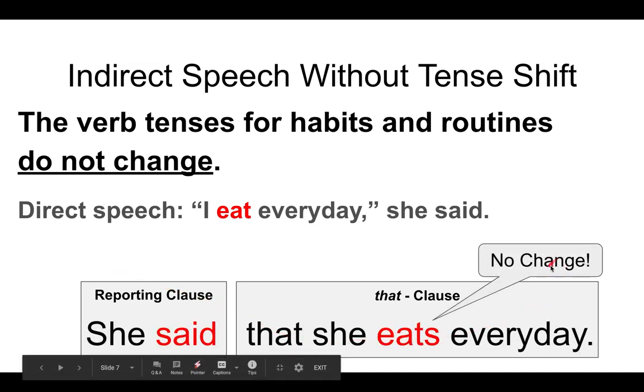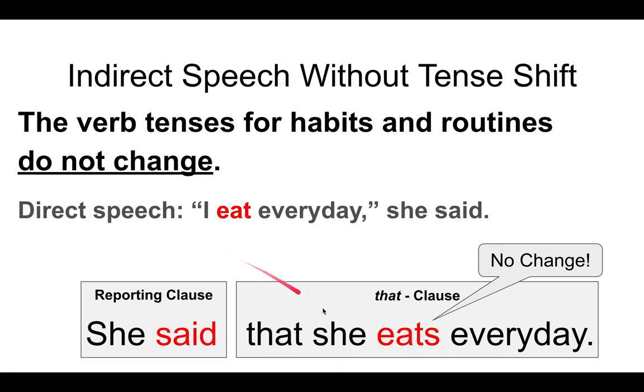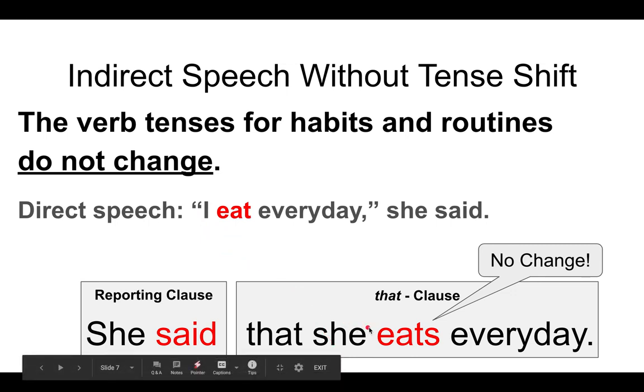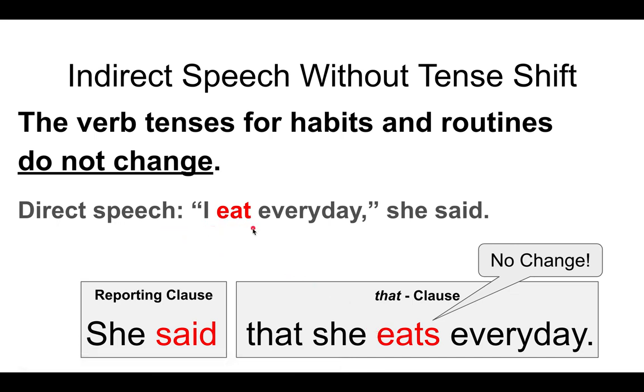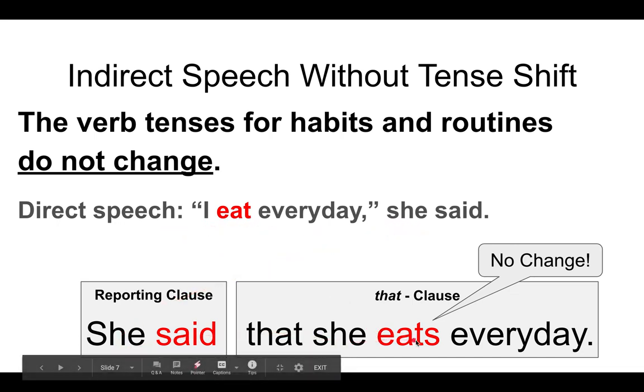And there is no change. The only change is that we add an s because it's she, not I, but it is still the simple present. It has not been backshifted. Okay, so direct speech, I eat every day, she said. She said that she eats every day. Okay, so I think that's pretty much well.